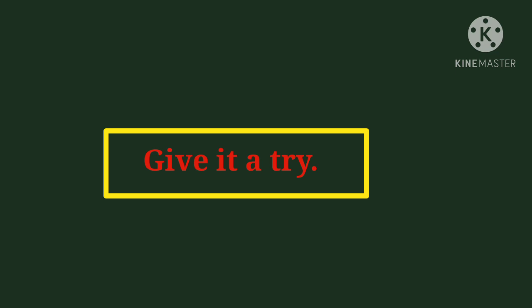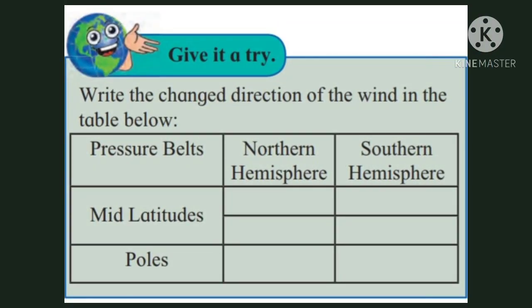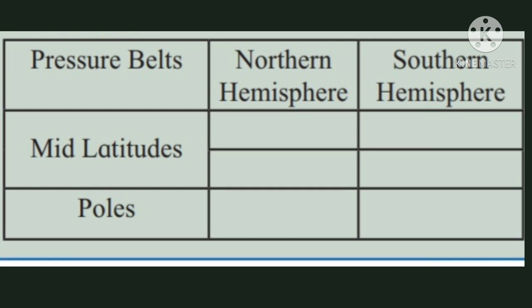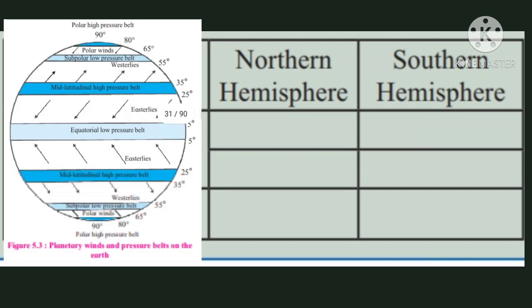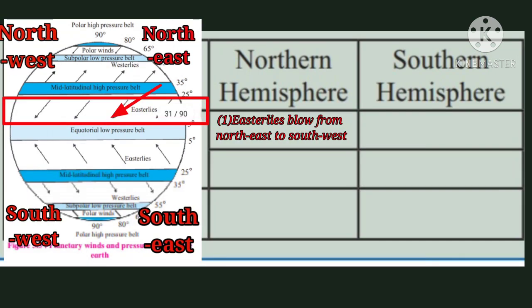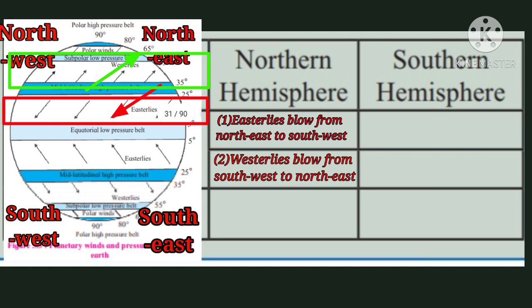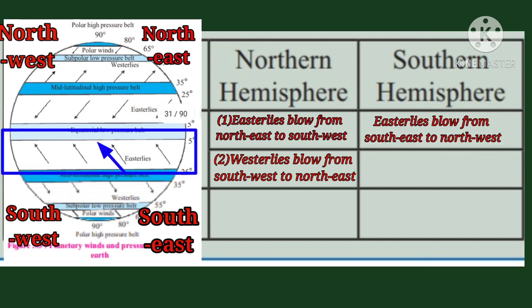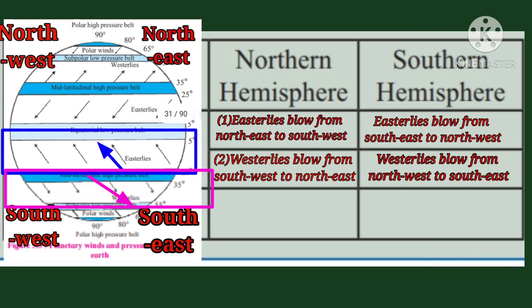Give it a try. Write the changed direction of the wind in the table below. Here the pressure belt is mid latitudes. Let's see in the northern hemisphere. The first one is easterlies, which blow from northeast to southwest, and westerlies, which blow from southwest to northeast. In the southern hemisphere, easterlies blow from southeast to northwest, and westerlies blow from northwest to southeast.